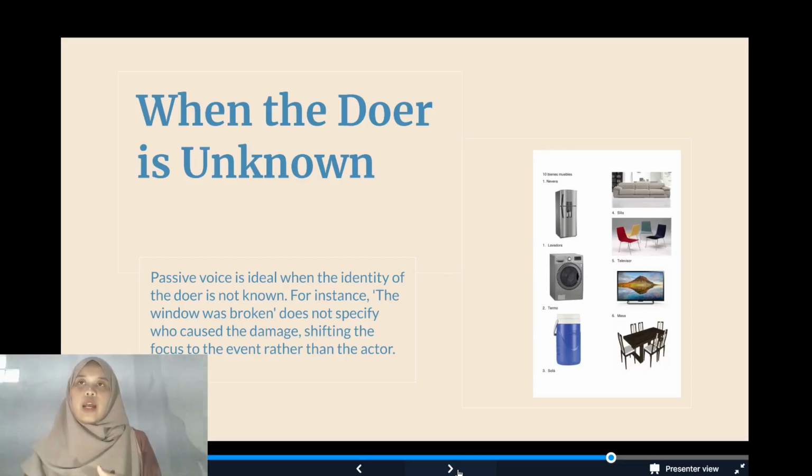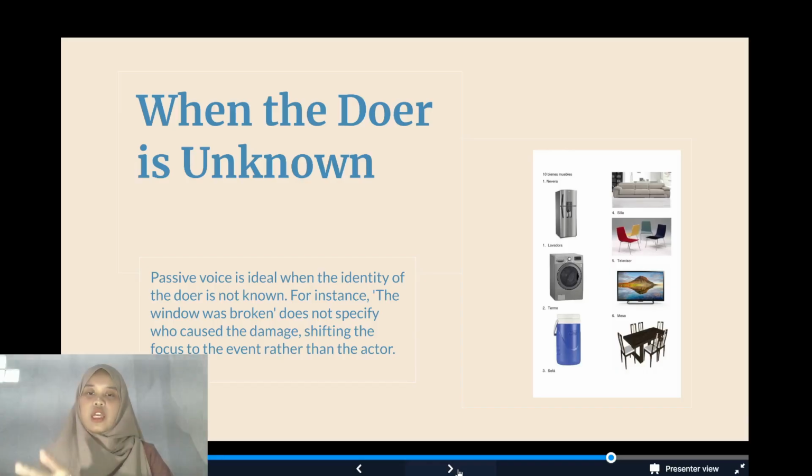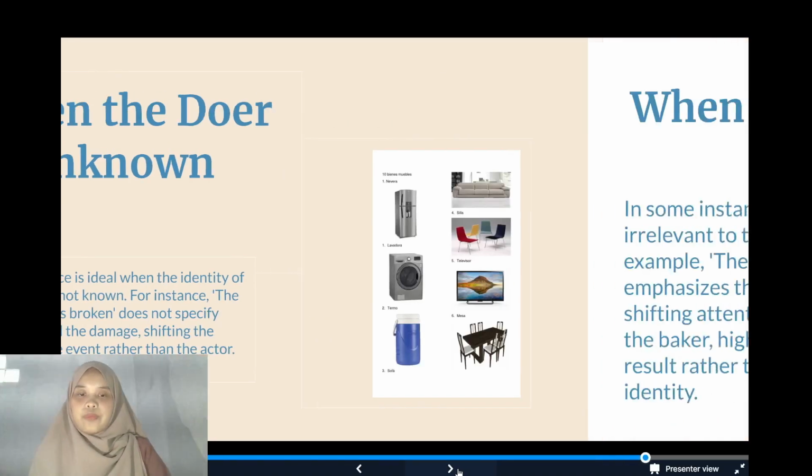So we can say like the window was broken, the door was closed, the table was broken. We didn't know who did the action, so you can say that without the subject. If we know, the window was broken by her, by Sarah, by Nisa, or by anyone.